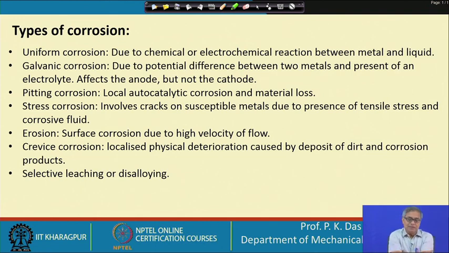Then selective leaching and dealloying. There are alloys, and alloys have a number of components, and only one component or some selective component is getting dissolved. Only one component is reacting chemically and getting removed.